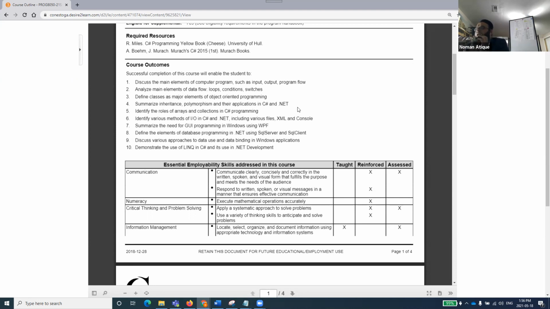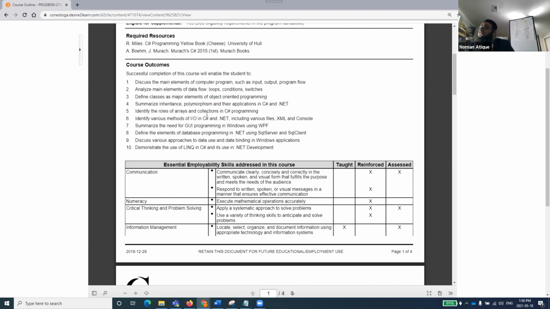But the required skills that you need to work on our current problems, object-oriented problems, array problems, collection problems, I will be telling you everything related to that, right? But again, it means the implementation will be done in C# and .NET. So that's something new for us at this point.